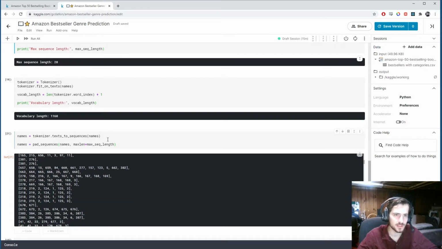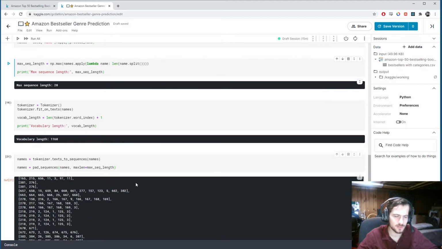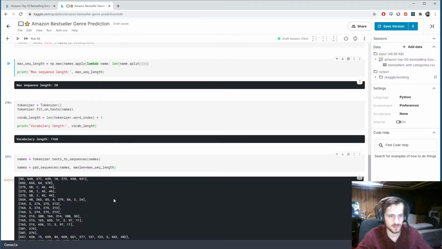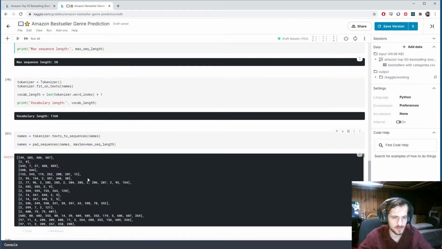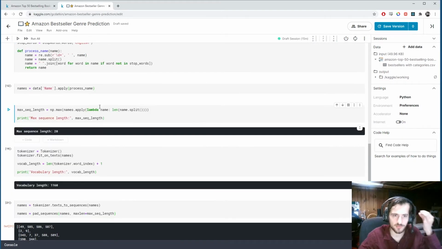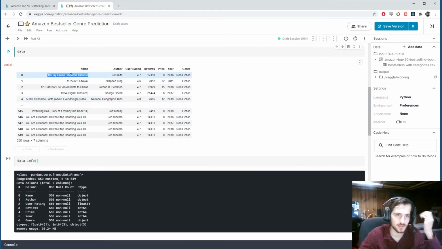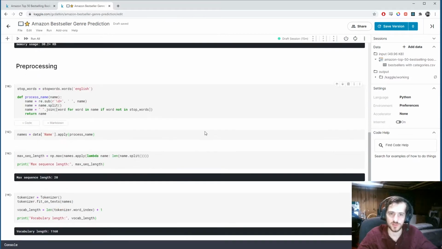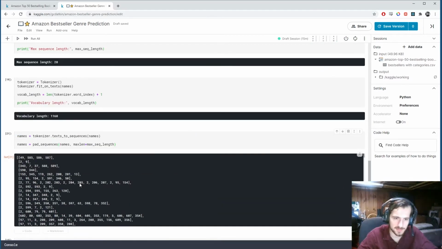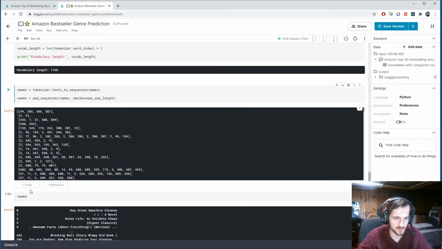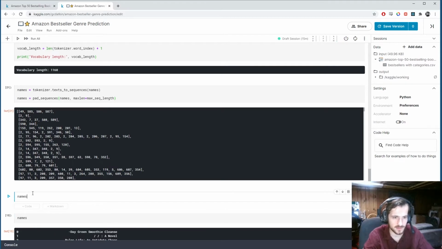And let's see. I wonder if we could get the max sequence length here, because before, when we got the max sequence length, we were doing it on this less processed version. But what if we just get the maximum one of these? I don't think we can apply. Oh, but we can map.